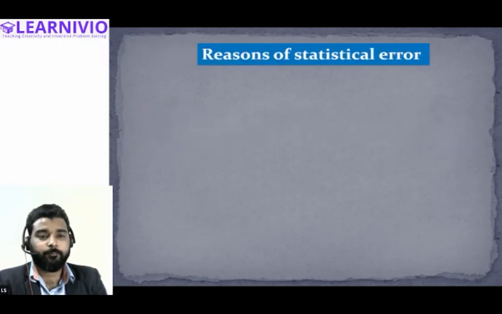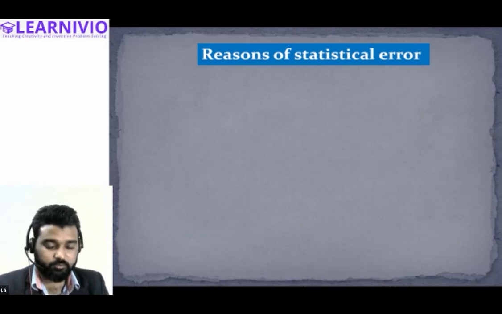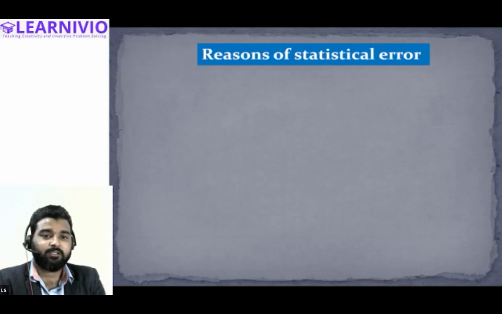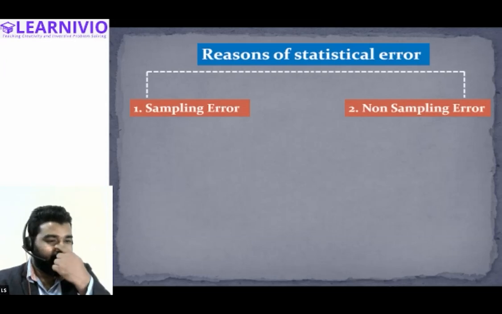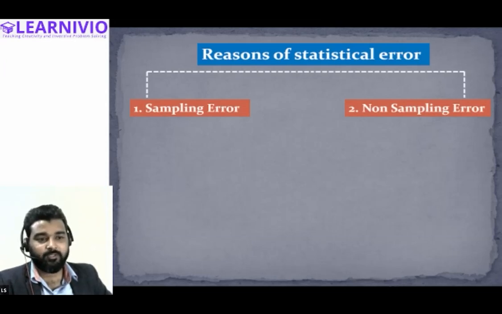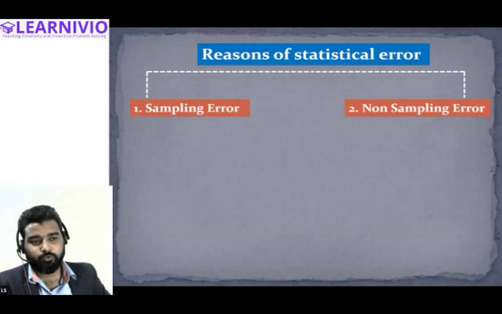Now the question arises, why do statistical errors arise? What are the reasons for statistical errors? So see, the reasons for all these statistical errors can be broadly categorized into two parts. The error is either arising due to sampling, or it may also arise due to some other reason. If the error is arising due to a sampling mistake, you have taken the wrong item as a sample, you have collected fewer items as a sample, then the conclusion that you will form or the opinion you will make will be different from the fact.